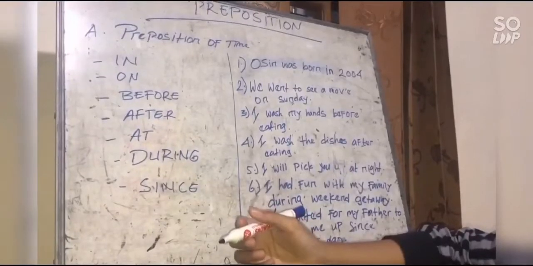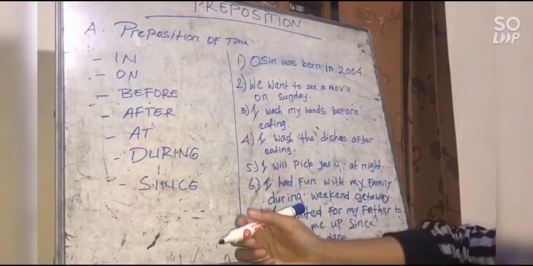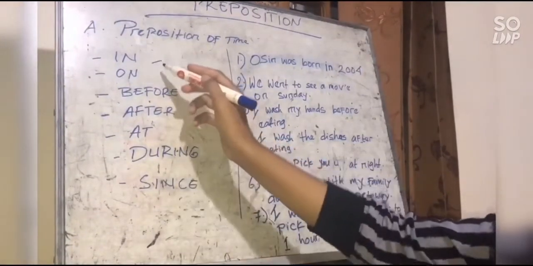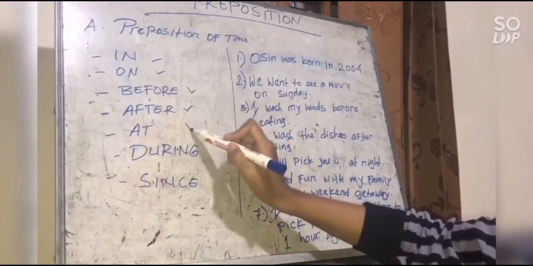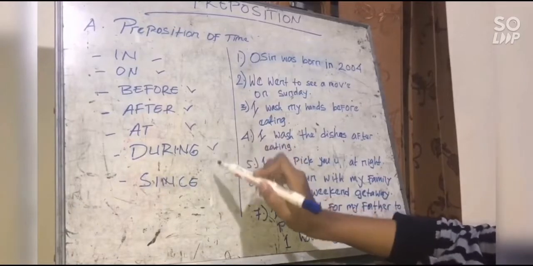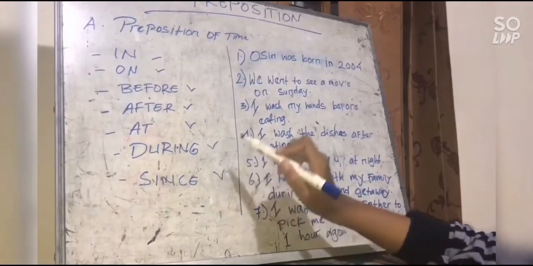Prepositions of time are some of the same words as prepositions of place. However, they are used in different ways. Examples of preposition of time are in, on, before, after, at, during, since, and others.